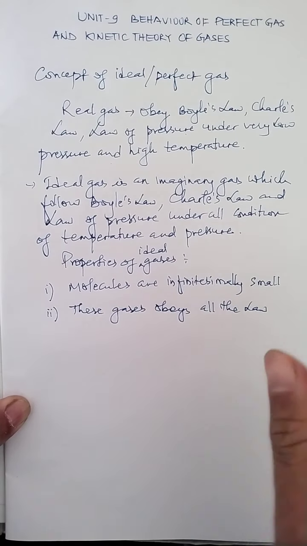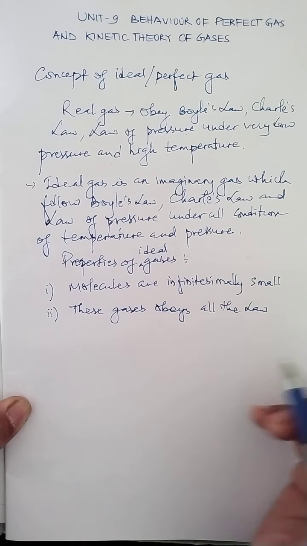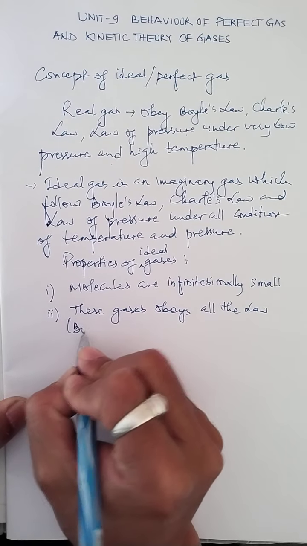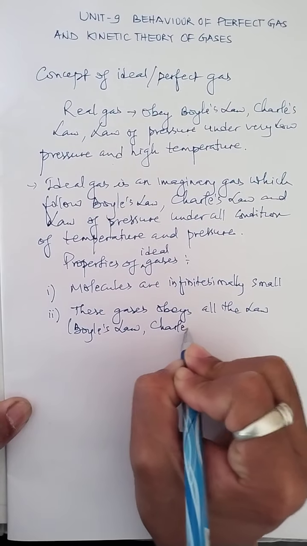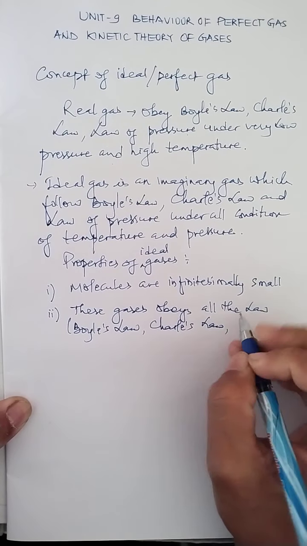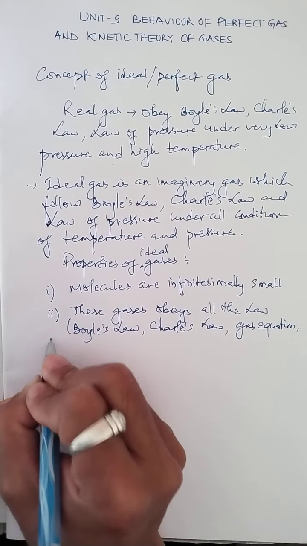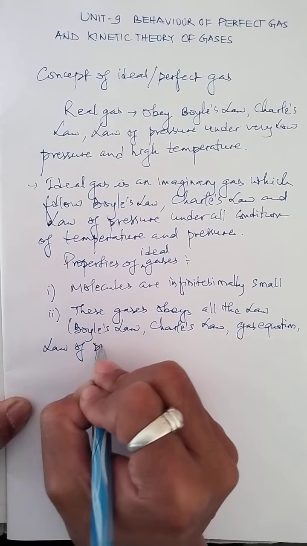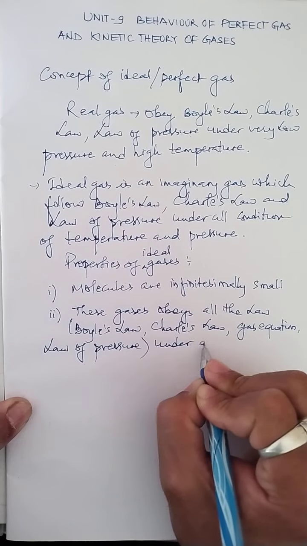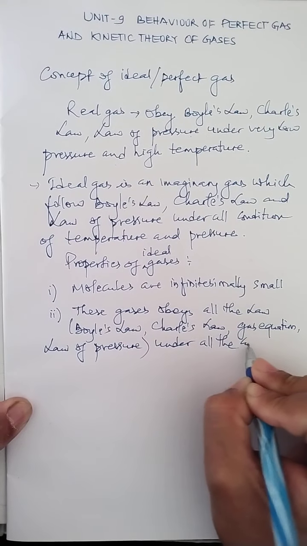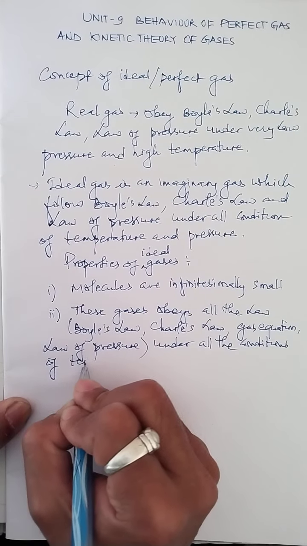All the laws means Boyle's law, Charles' law, the gas equation, and even the law of pressure, under all the conditions of temperature and pressure.